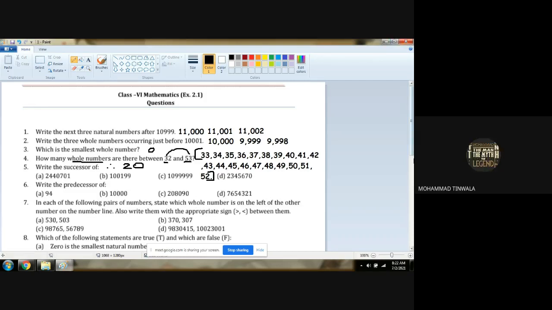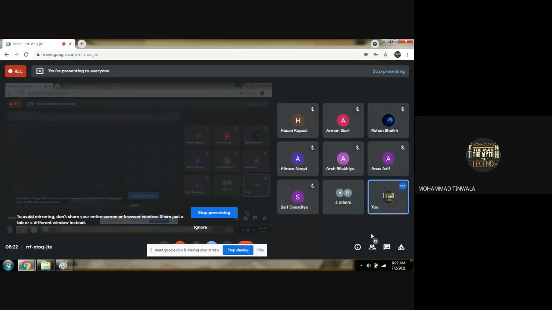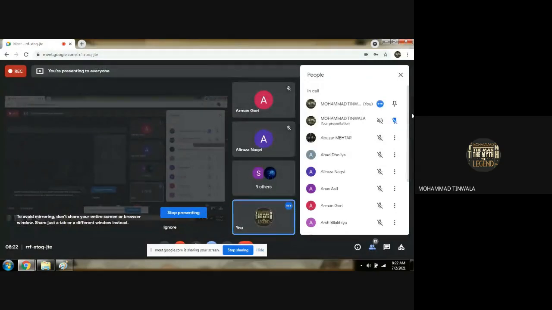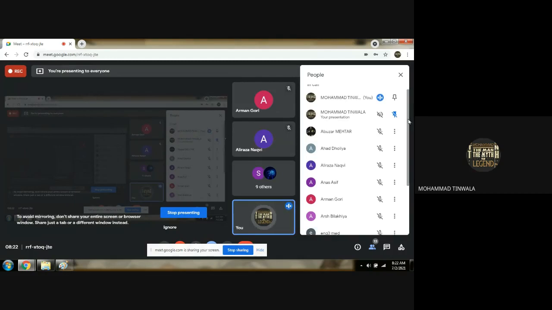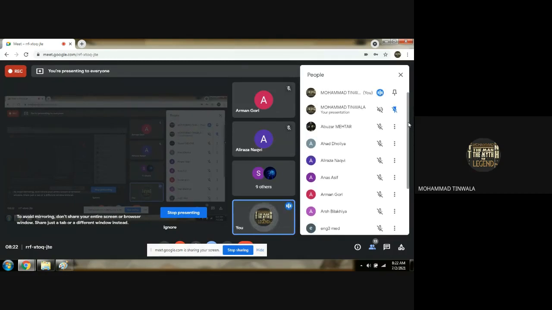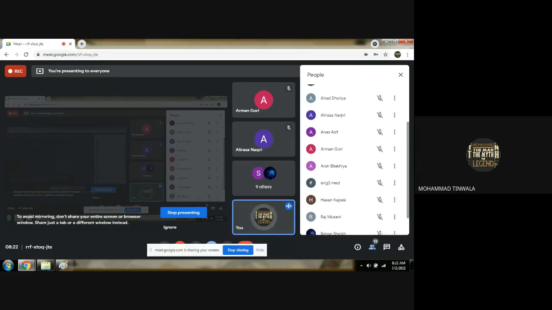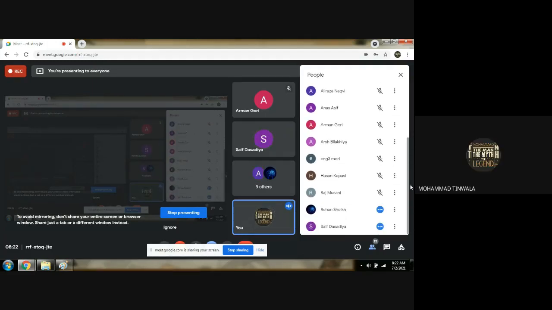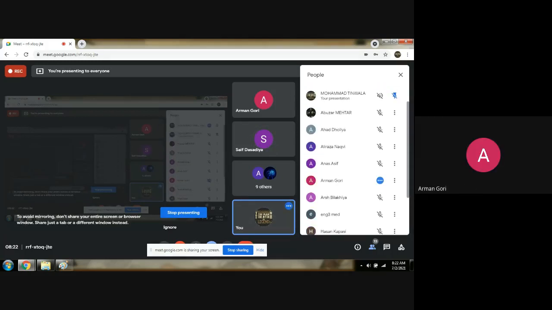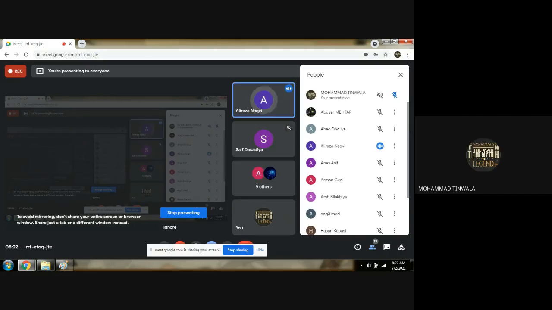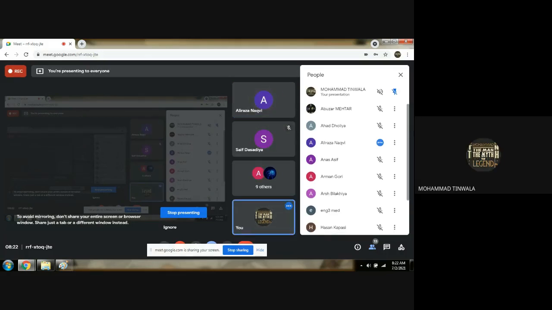Chalo. Now, question number 5. Who is going to read question number 5? Mark Abuzar, Ahad, Dholiya, Ali Raza Naqvi absent, no one is active in the class. Anas, Arman Gori is active. Who was that child who is giving the regular answer to me? Ali Raza Naqvi. Naqvi Ragi Basan is active. The rest of the children are sleeping right here.